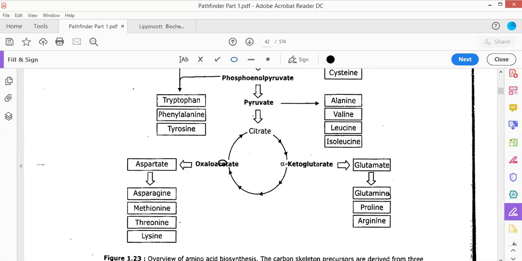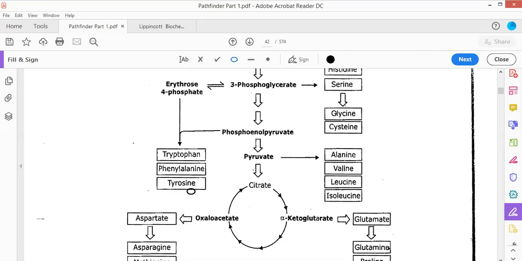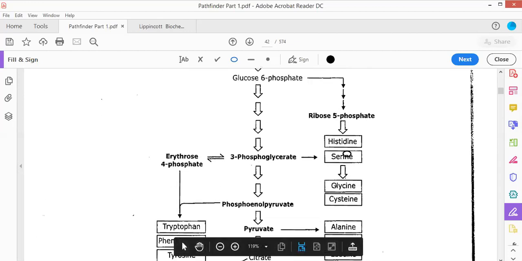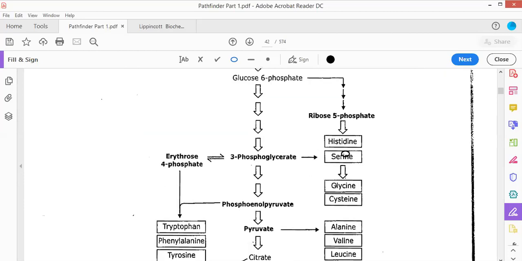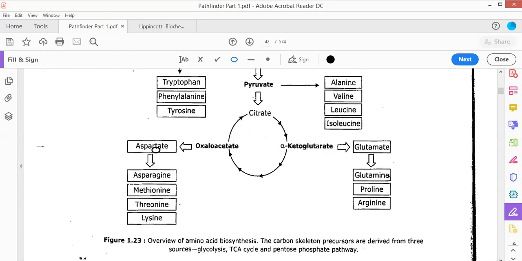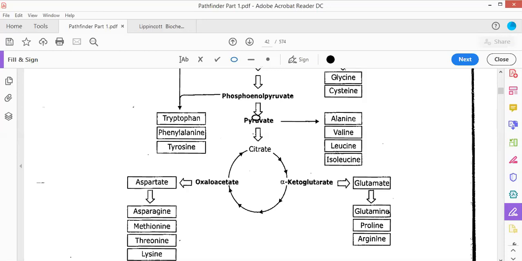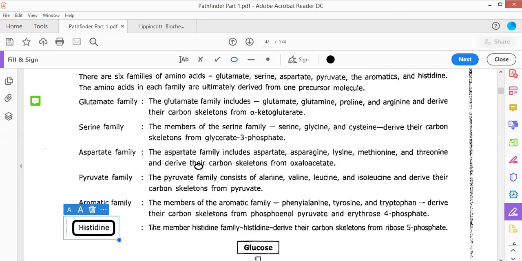There is oxaloacetate, also referred to as OAA, though I usually call it OA. It will lead to the formation of arginine, methionine, threonine, and lysine. You don't have to remember everything. You just have to remember that the histidine family is the smallest of all families, whereas the largest among all families are the aspartate family as well as the pyruvate family, because aspartate and pyruvate families are relatively larger in size.